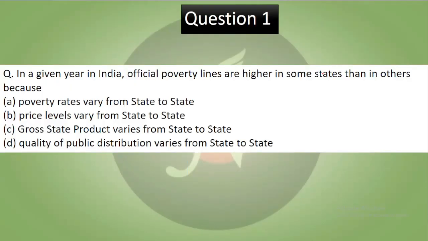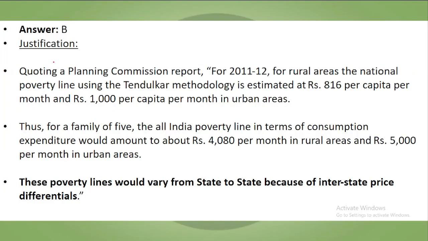Question 1. In a given year in India, official poverty lines are higher in some states than in others because poverty rates vary from state to state, price levels vary from state to state, gross state product varies from state to state, quality of public distribution varies from state to state. Pause the video, try to attempt. Now let's see the answer. So correct answer to this is B.